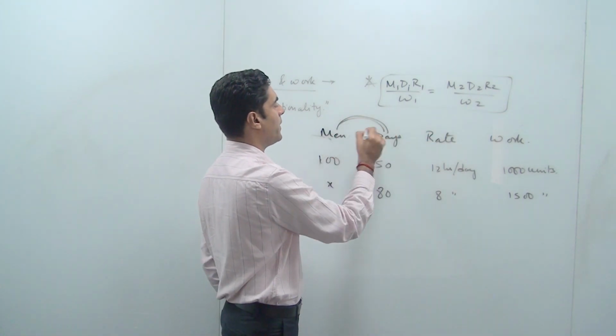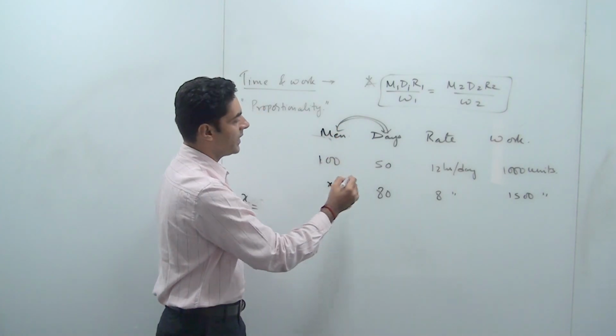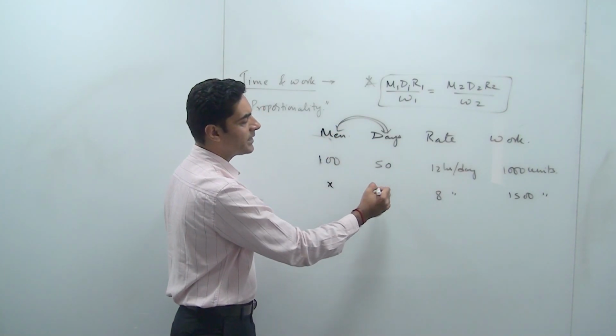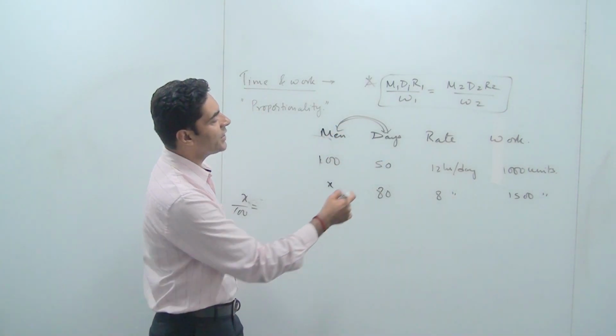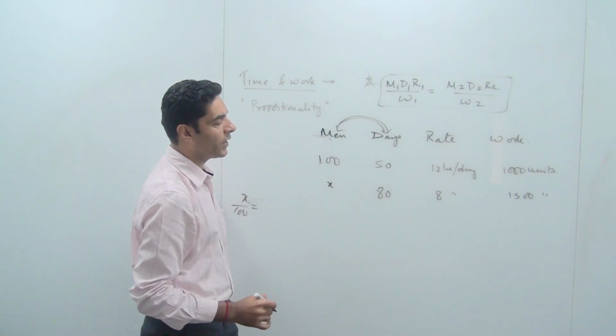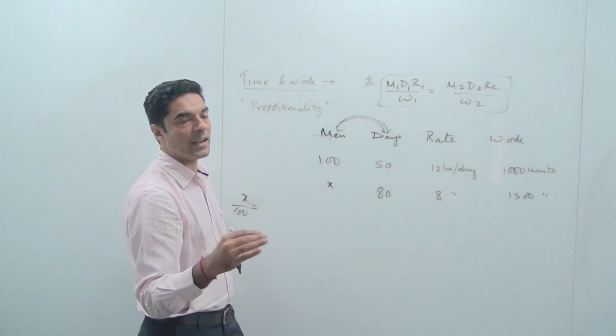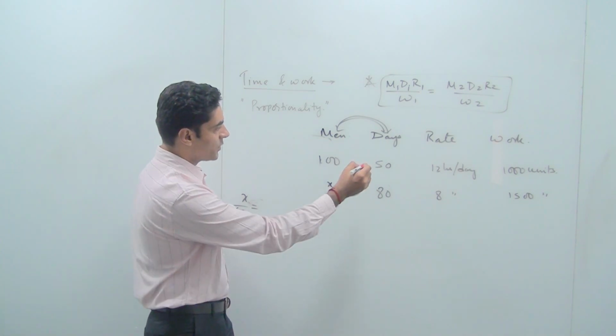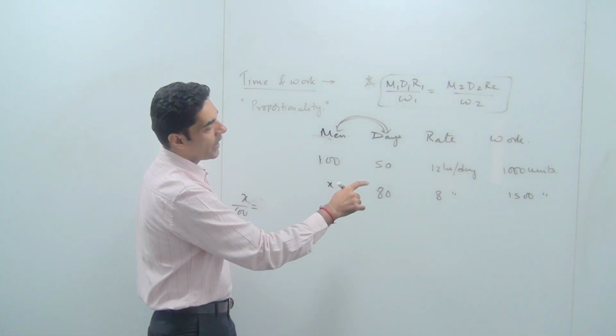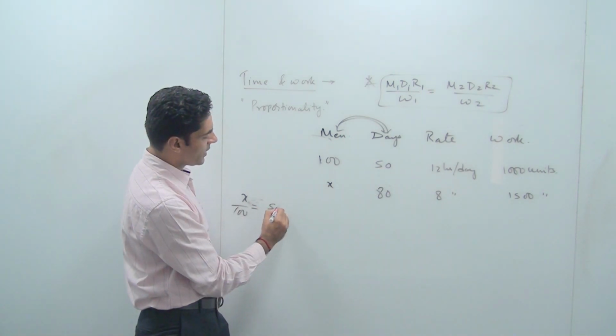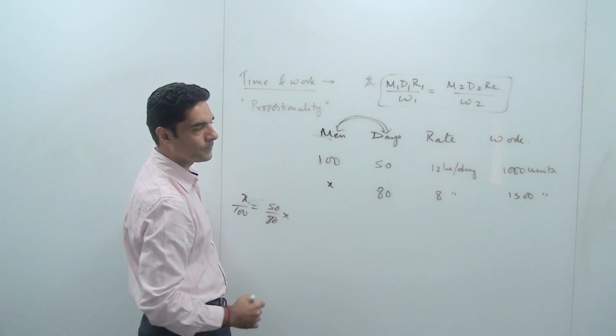So if I compare men with days, initially they were working for 50 days, now they are working for 80 days. Now as they are working for more days, the men required will be less. So out of 50 by 80 and 80 by 50, the lesser quantity is 50 by 80.